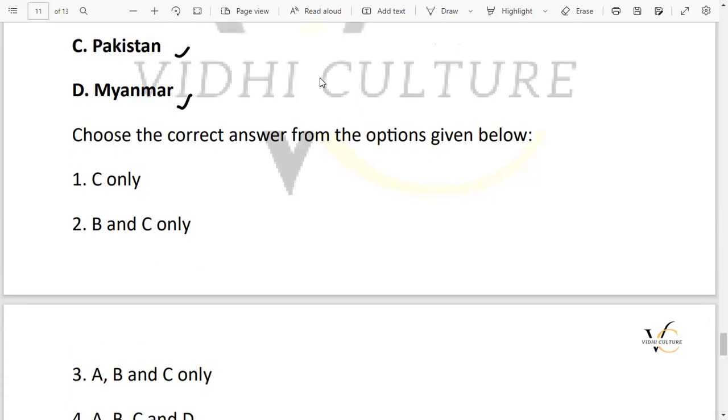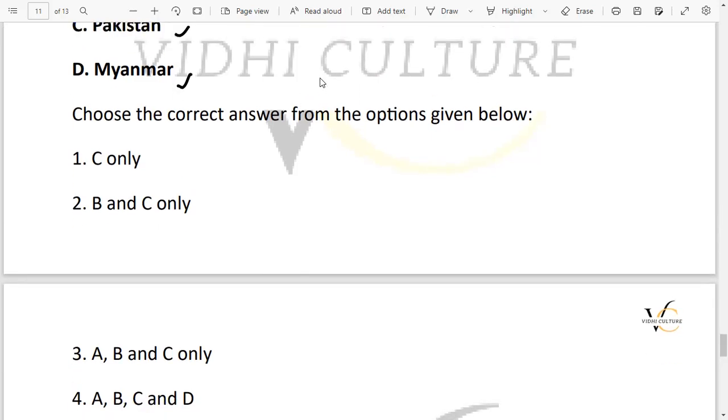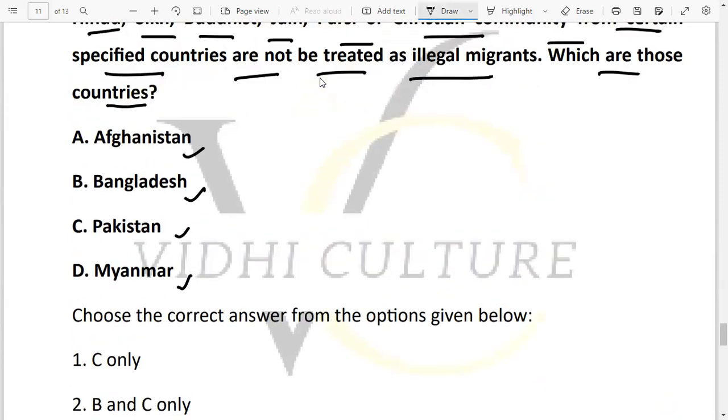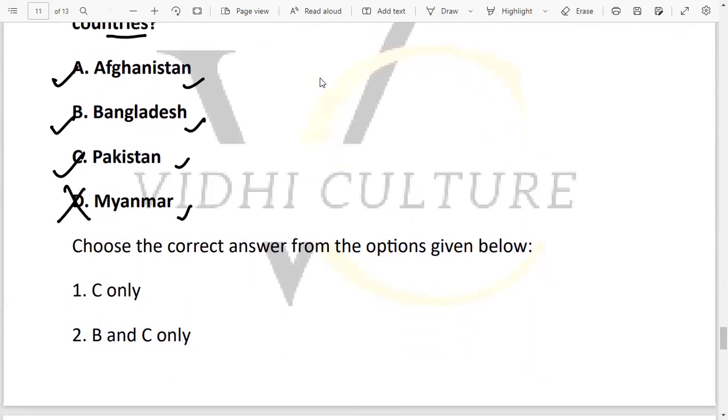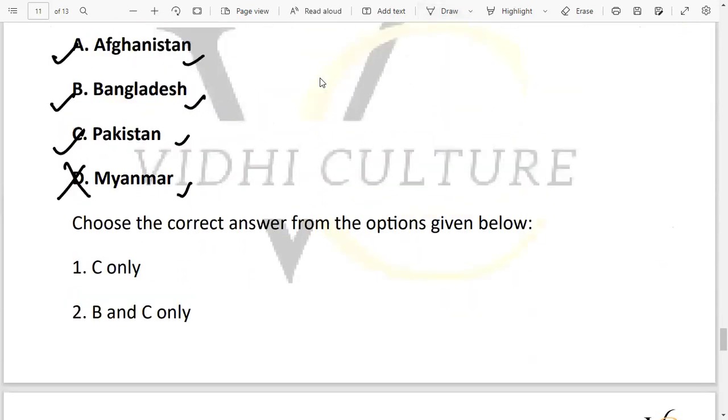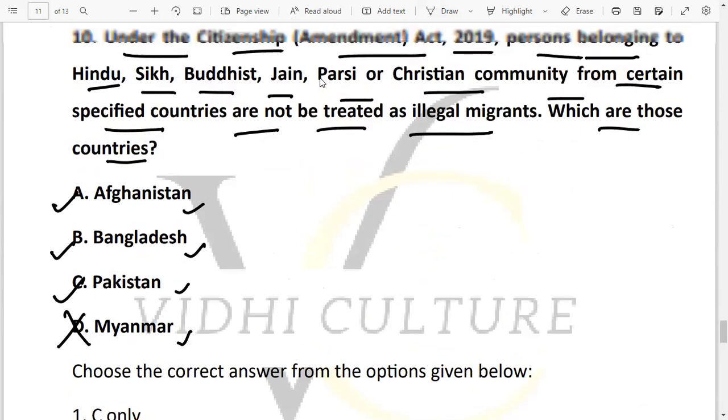So if we look at it, we can say which countries: yes, Afghanistan was there, Bangladesh was there, Pakistan was there, yes, and Myanmar was not there when it comes to not treating them as illegal migrants. So the right option in this particular question is the third option, that is ABC only. ABC countries, that is Afghanistan, Bangladesh and Pakistan.